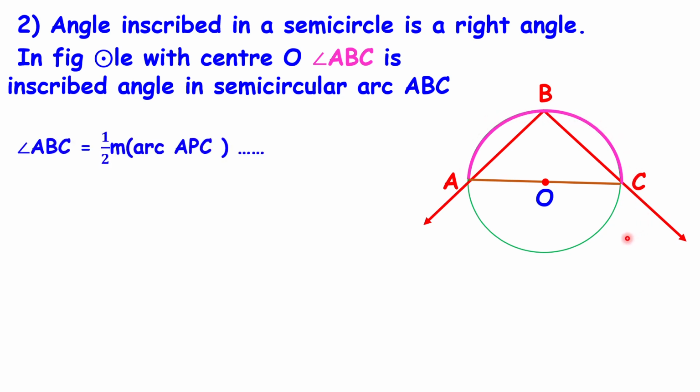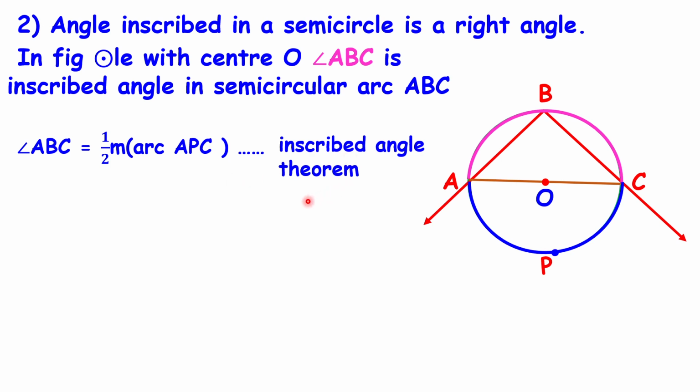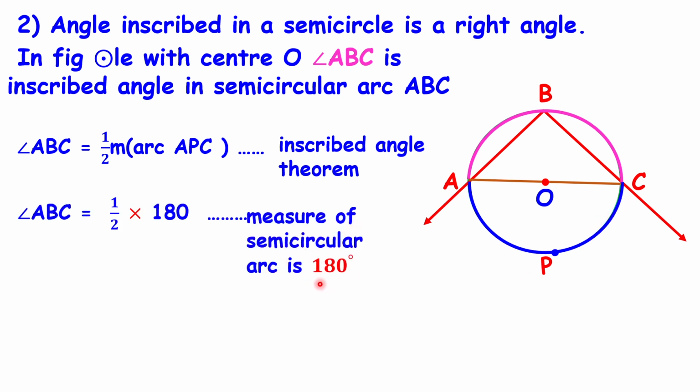Angle ABC intercepts the arc APC. Therefore, measure of angle ABC is equal to 1/2 into measure of arc APC because of the inscribed angle theorem. But AC is the diameter, therefore arc APC is a semicircular arc. We know that the measure of a semicircular arc is equal to how much? 180 degrees, because the measure of a semicircular arc is 180 degrees. Divide 180 by 2, we get angle ABC is equal to 90 degrees. Therefore, an inscribed angle in a semicircular arc is a right angle.